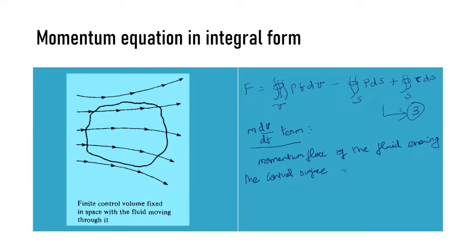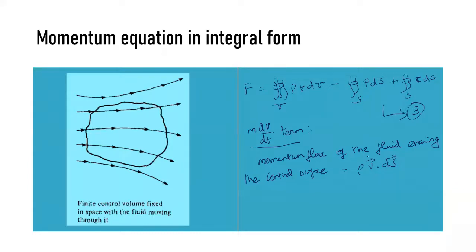So what is it? It is rho v vector dot dS vector. This rho v vector dot dS vector is nothing but the mass flow rate entering the control surface.